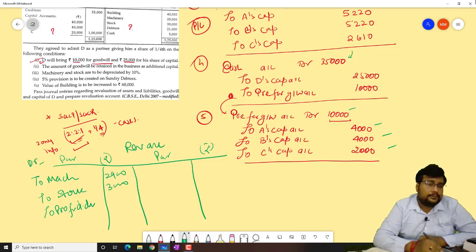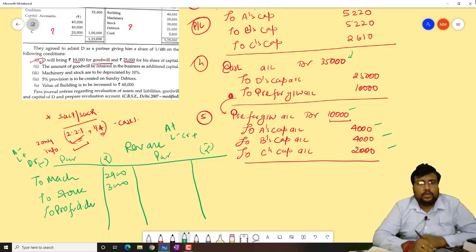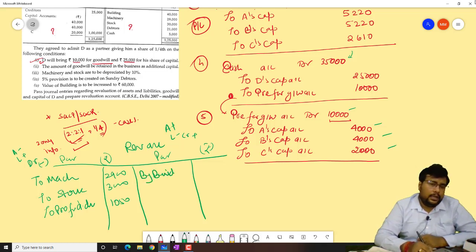And to provision for doubtful debts. On the debit side it is a decrease: assets minus, liability plus. On the credit side it is plus: assets plus, liability minus. So to provision for doubtful debts 1,050. Here the building increases, so by building 20,000.